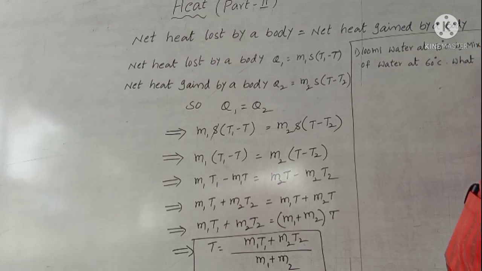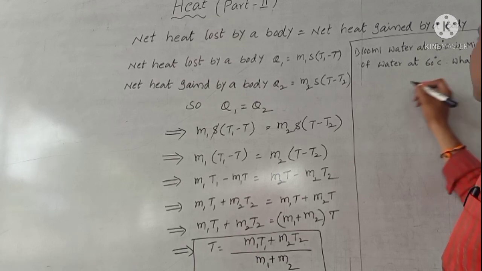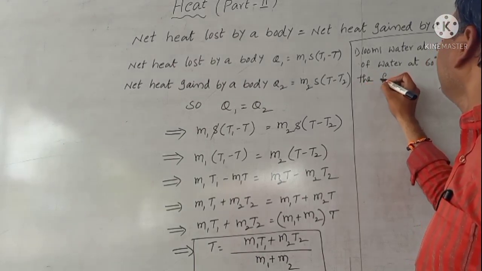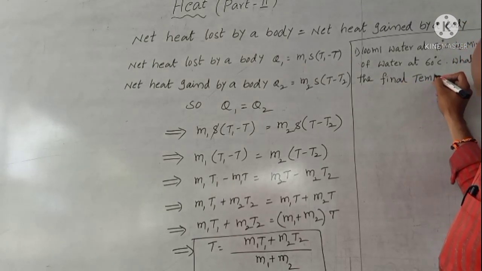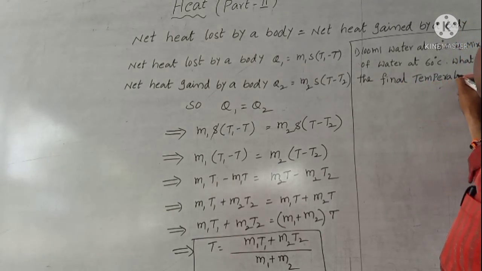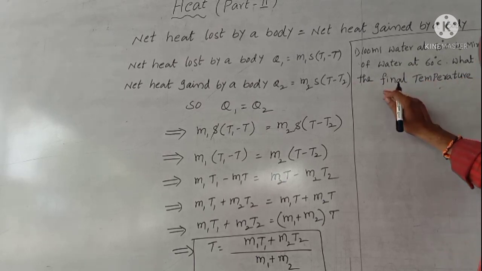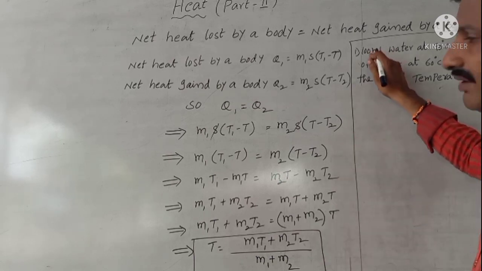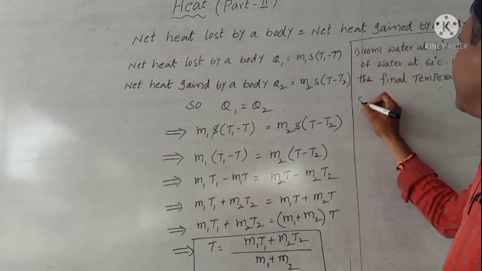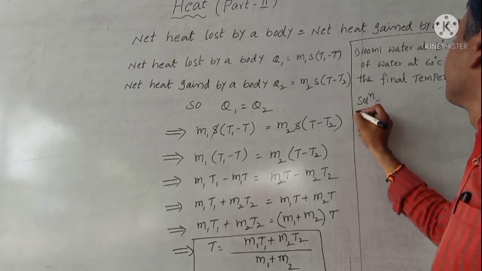What would be the final temperature of the mixture? This is the question.